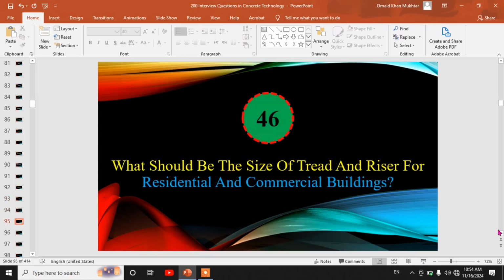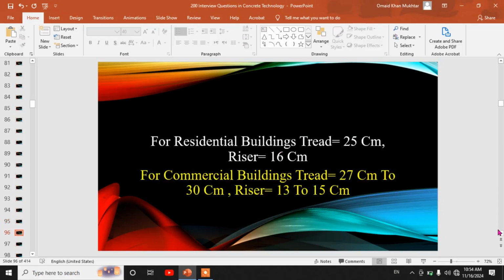46th. What should be the size of tread and riser for residential and commercial buildings? For residential buildings, tread equals 25 cm and riser equals 16 cm. For commercial buildings, tread equals 27 cm to 30 cm. Riser equals 13 to 15 cm.